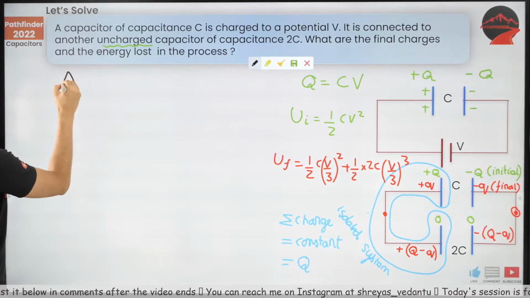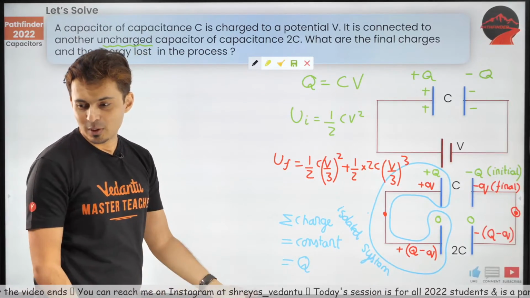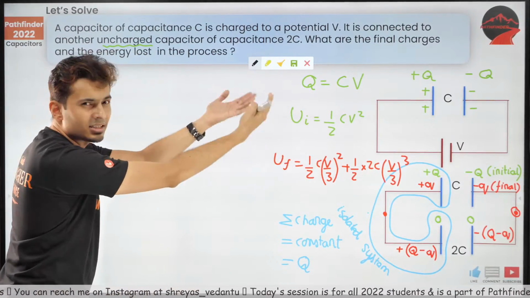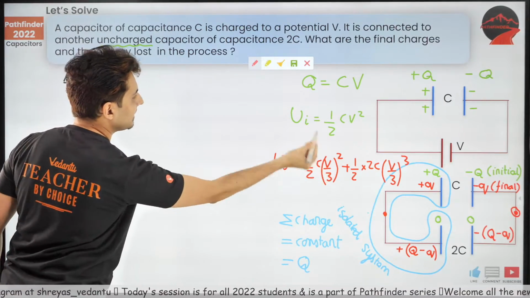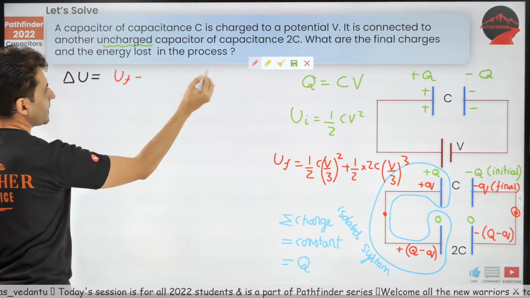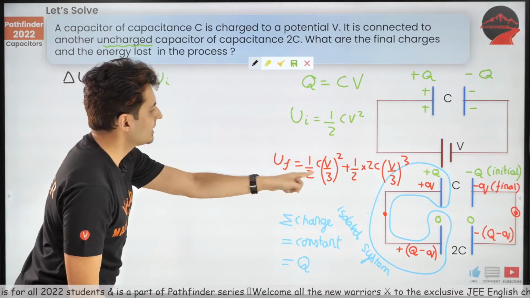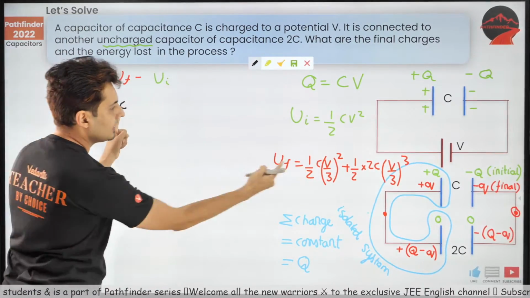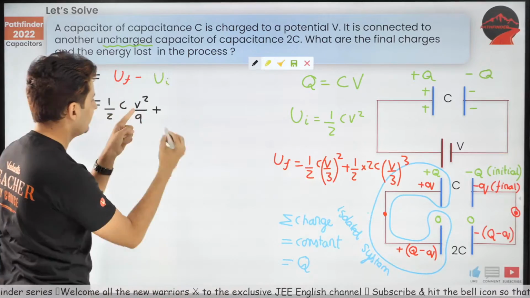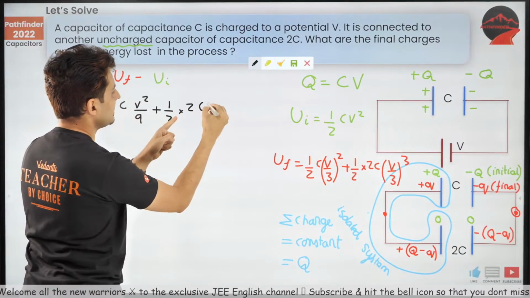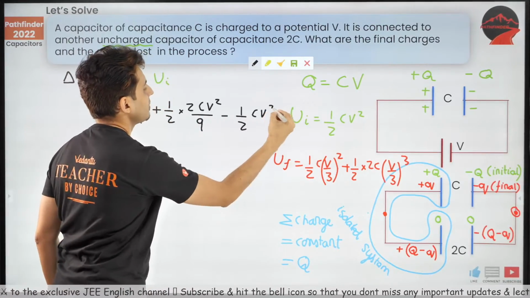Okay, let's solve this. What is delta U going to be? What is the change in the energy going to be? Think about it. This minus this, just subtract the two. So delta U will be nothing but the final minus the initial energy. Just do that. So final energy is half C into V by 3 whole square, means V square by 9, plus half into 2C into V square by 9, minus this initial energy, which is half C V square.